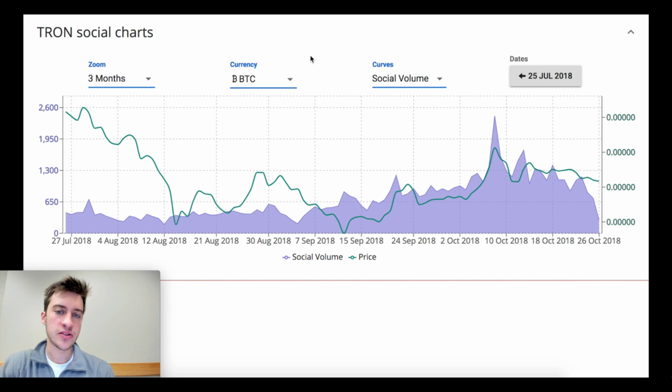And let's take a look at some trends and determine when public interest is very high, and what happened to price. The first thing that I see when we're looking at TRX, Tron, is we had an average amount of interest and the market was going down. So when the market's going down and interest isn't really spiking in any way, I don't really expect the price to change. I don't really expect the price to begin a very strong uptrend.